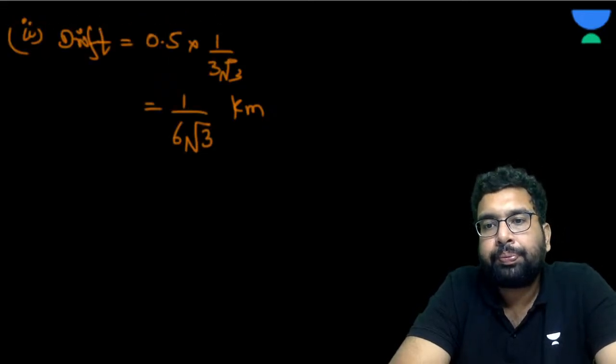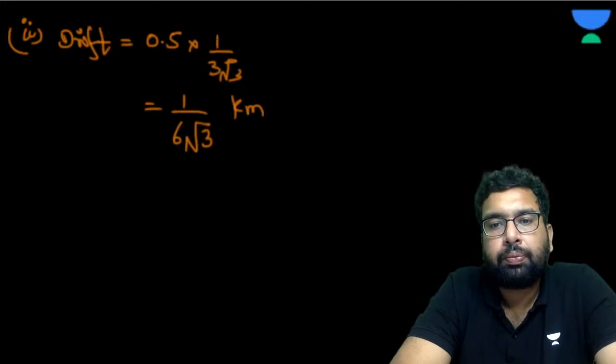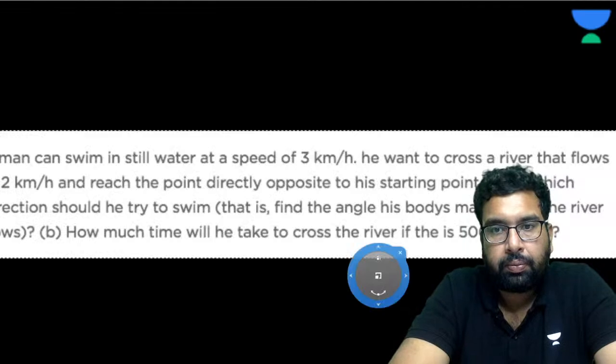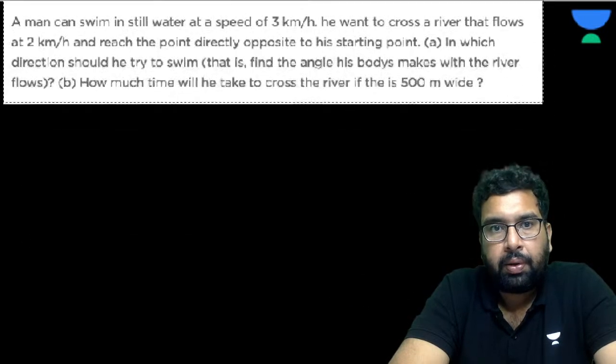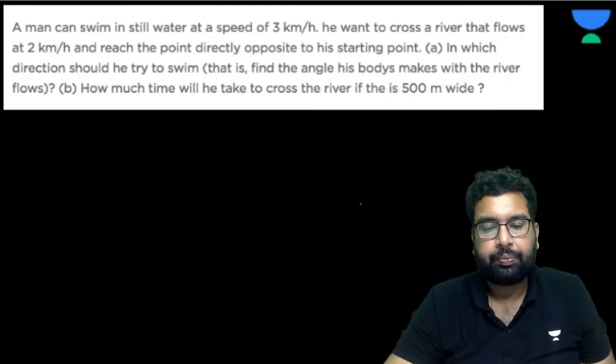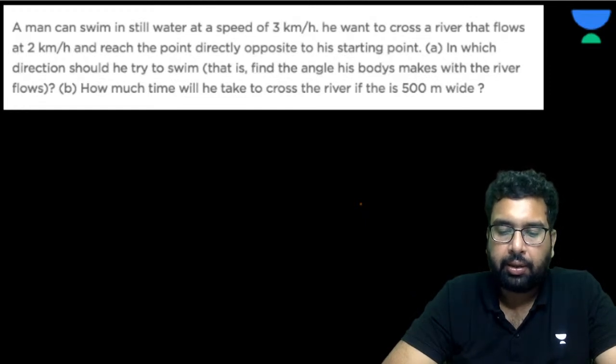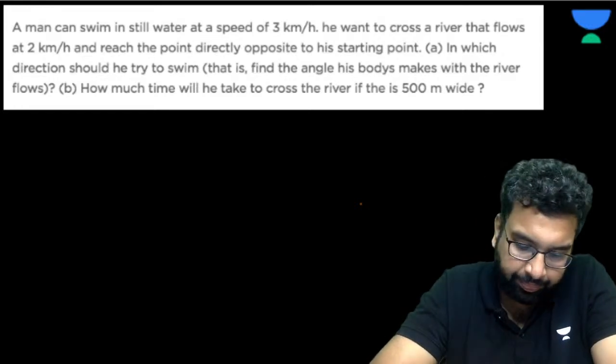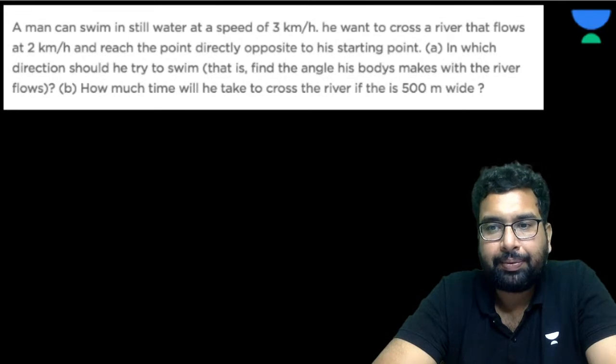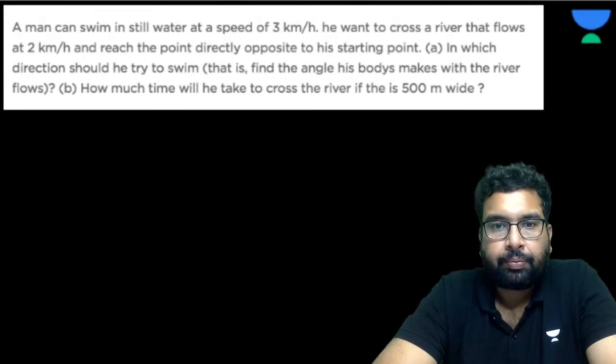Now let's try one more. Let's do this one. AK, did you get this? What is your name, if you don't mind telling me? And all the other students, welcome to the session. My name is Dr. Umashankar and we are dealing with the relative velocity in 2D. Basically, we are dealing with the famous river boat problems.